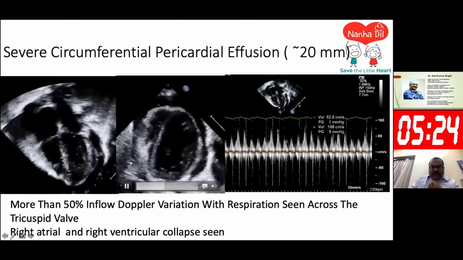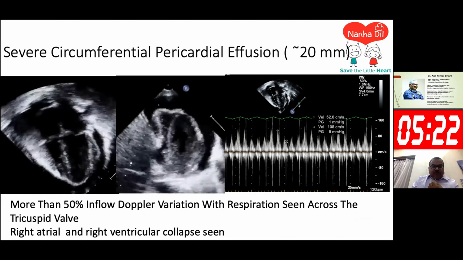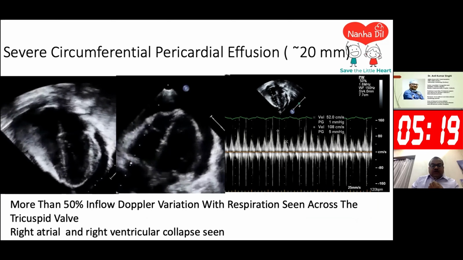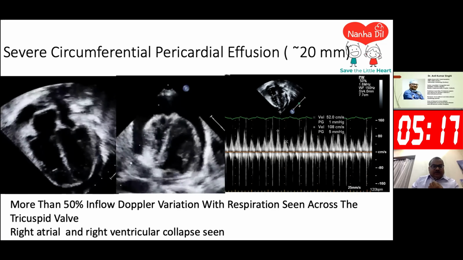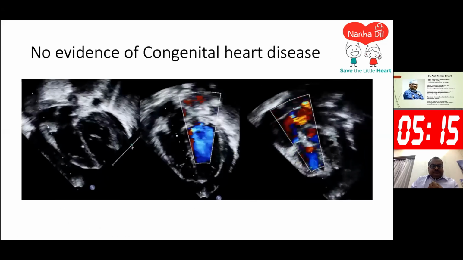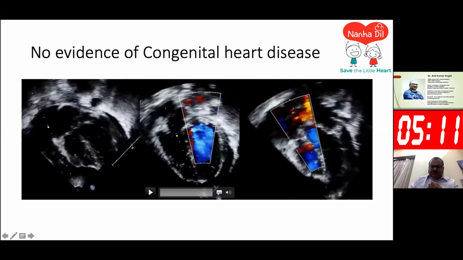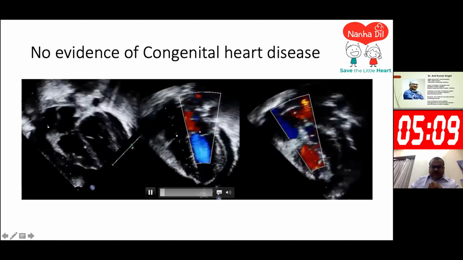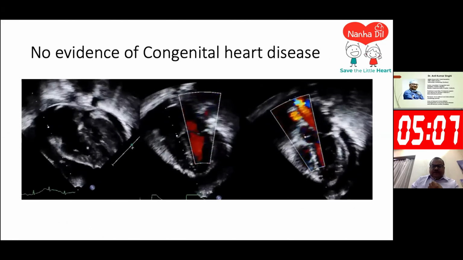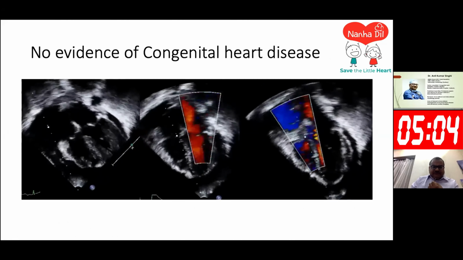So we were dealing with an acute pericardial tamponade resulting from possible cardiac chest trauma. There was no other congenital disease found. The valves were normal. There was no evidence of shunt lesion or any aortic dissection.